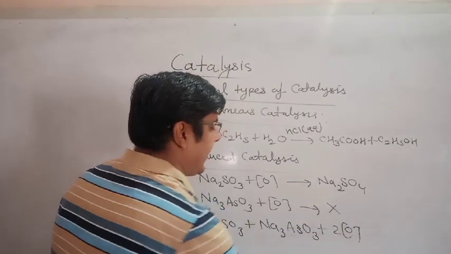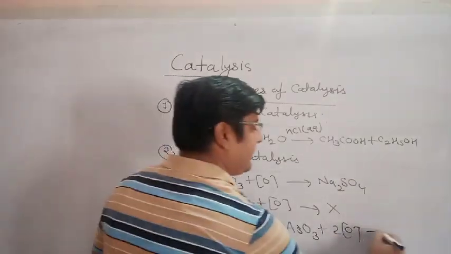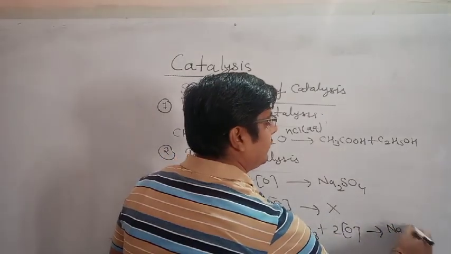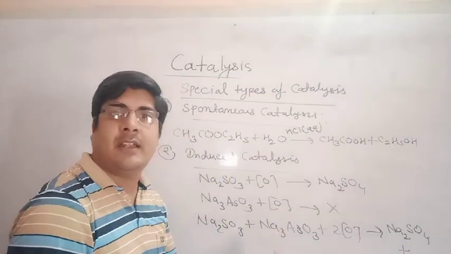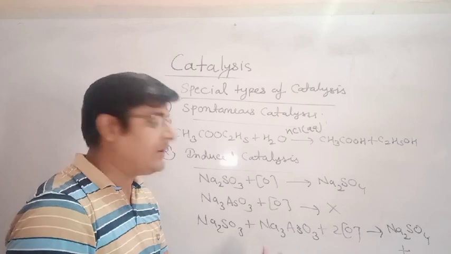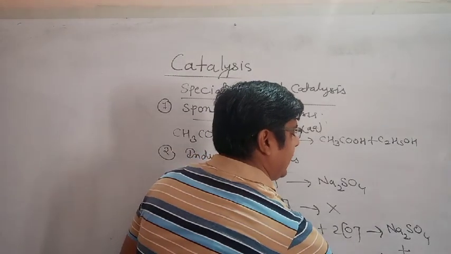When we oxidize these two reactants in the same container, sodium sulfite oxidizes into sodium sulfate, and sodium arsenite also converts into sodium arsenate, Na3AsO4.